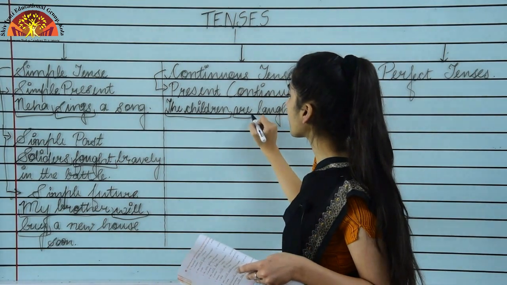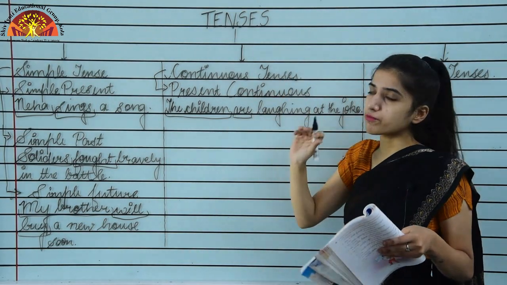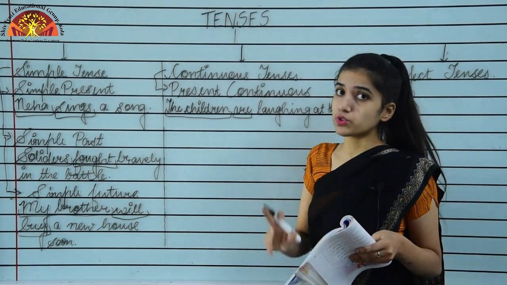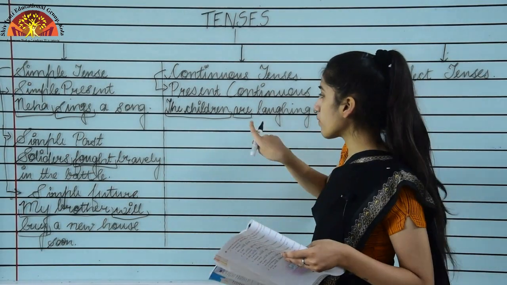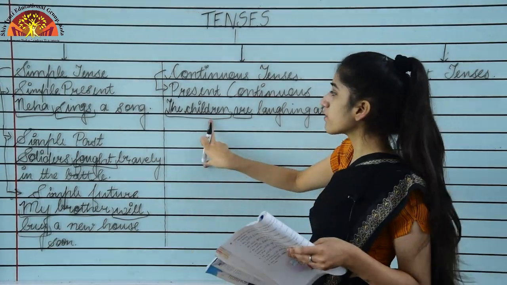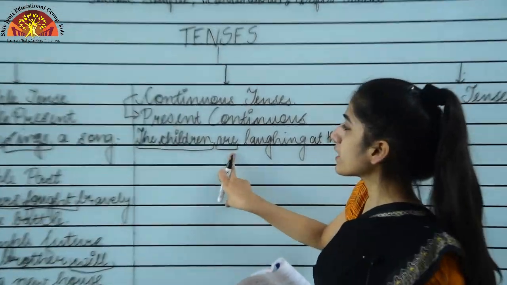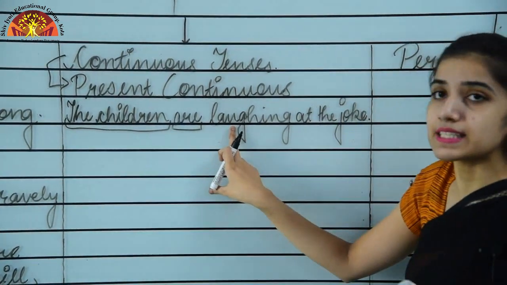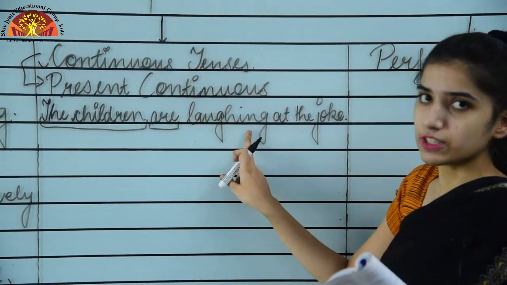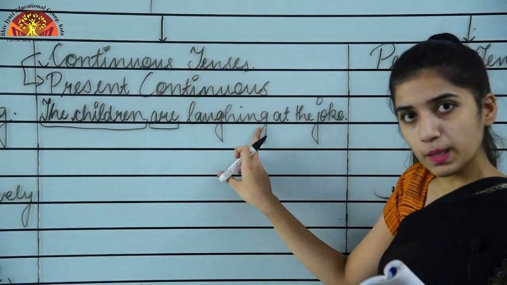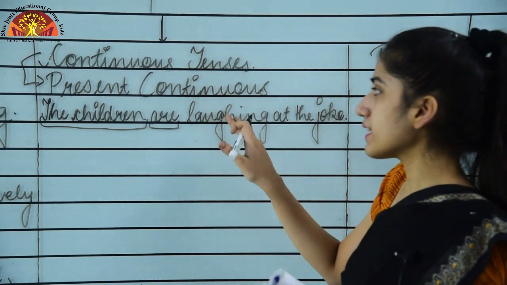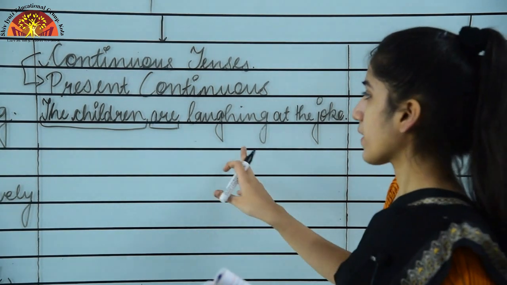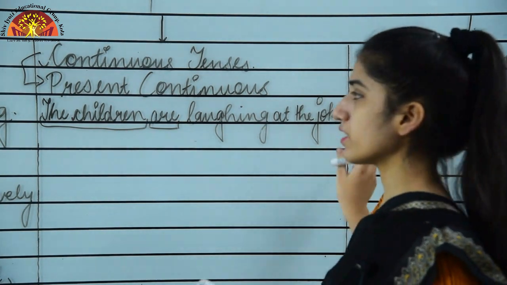It's coming with a helping verb, that is are. We have to use is with singular, am is only used with I only, and are will come with the plural subject. So here we are having plural subject, that is why we use are as a helping verb, and after that the first form, that is laugh, and it's followed by ing. So it's the ing form of the verb, right? As I told you that continuous tenses will always have what? Ing forms of the verb only. Okay, so the children are laughing at the joke.